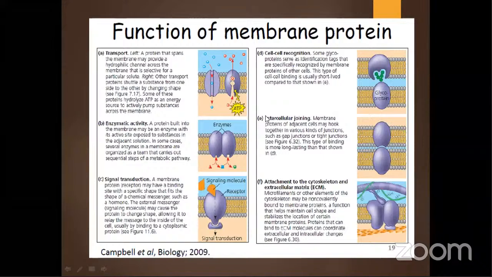Ma'am, vacuoles, Golgi apparatus, endoplasmic reticulum, and lysosomes. Why are they called the endomembrane system? They are related organelles, their function is related and they work in a coordinated way.